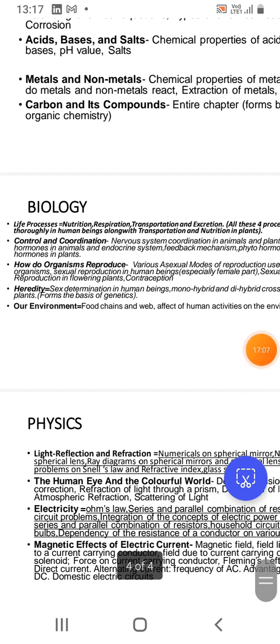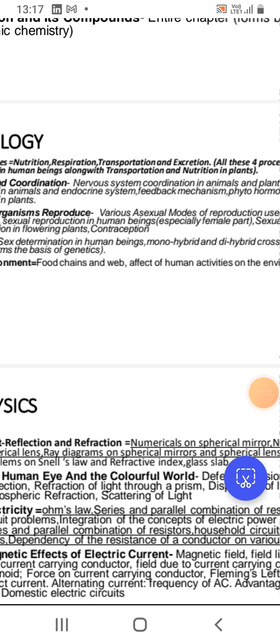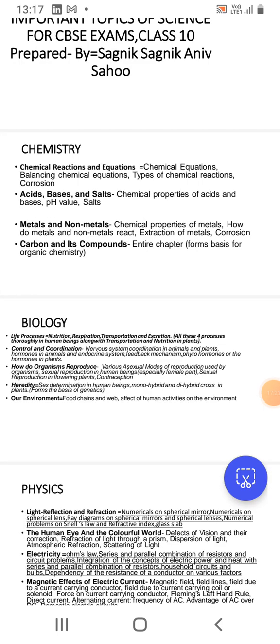But when the load of subjects increases, and generally in schools and coaching institutes, they teach the electricity and magnetic effects of electric current chapter hurriedly in order to complete the course, then students need to focus on those chapters thoroughly in such a case.